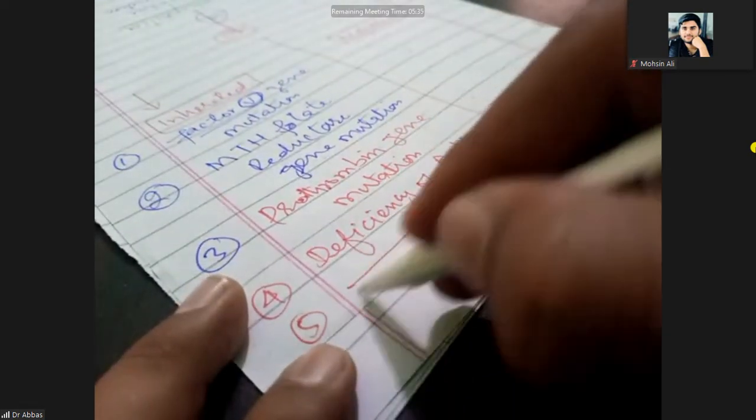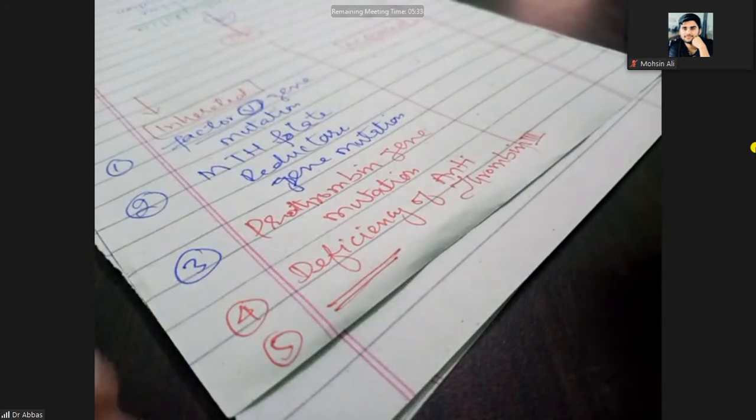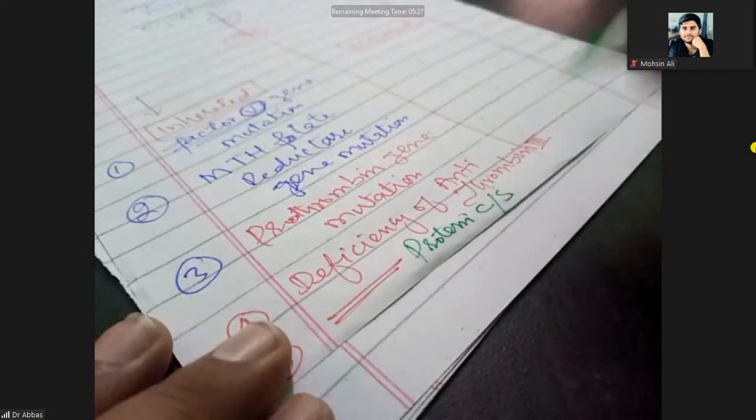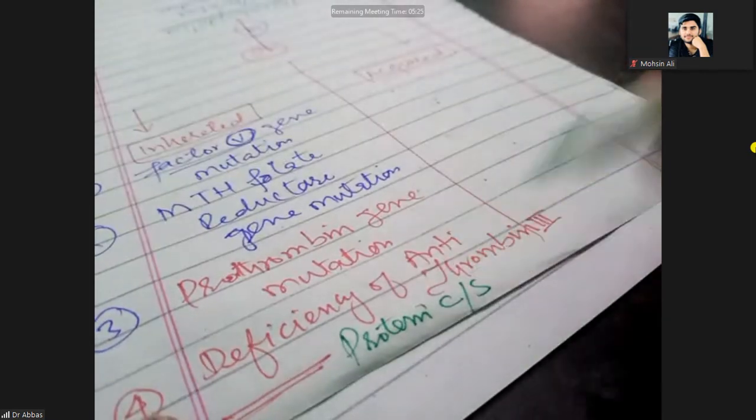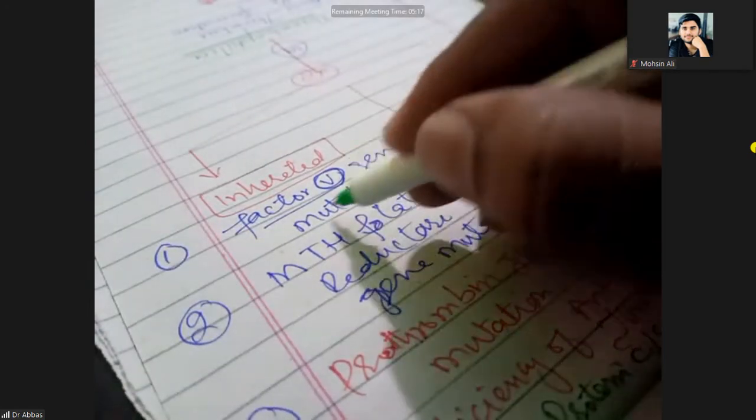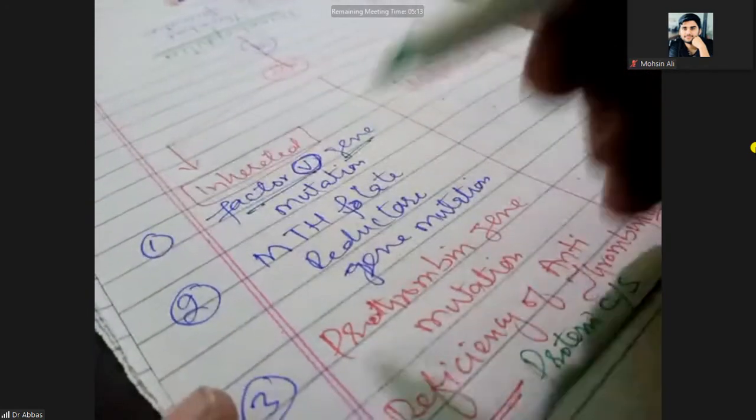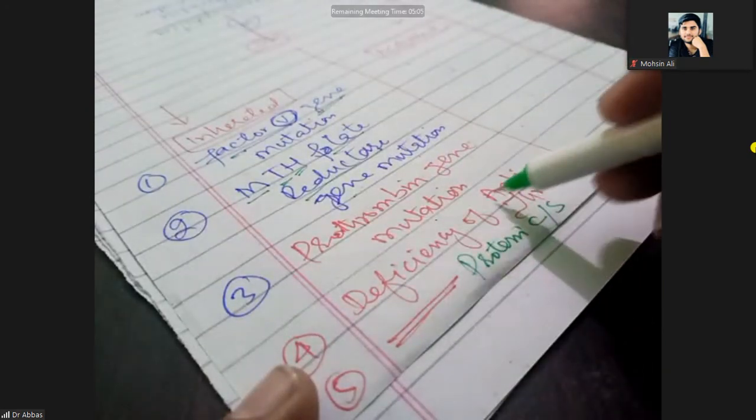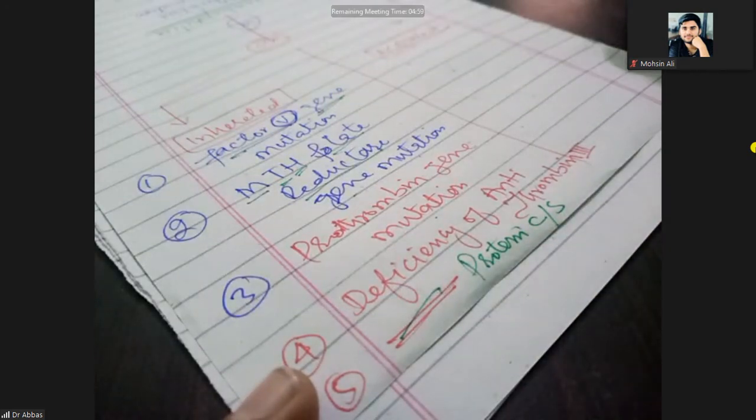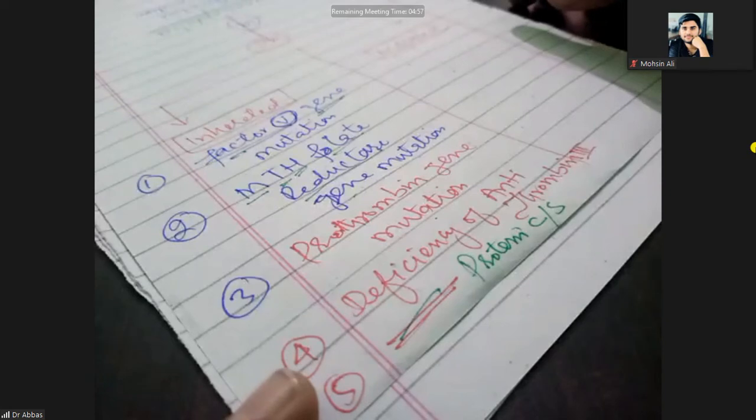Fifth one, there's a deficiency of the anticoagulant protein, and that protein is protein C and protein S. So protein C and protein S are the anticoagulatory proteins. So inheritedly there could be a gene mutation for factor V or factor 5, methyltetrahydrofolate reductase gene mutation, prothrombin gene mutation, deficiency of the antithrombin, and the deficiency of the anticoagulatory protein, and that protein is protein C and protein S.